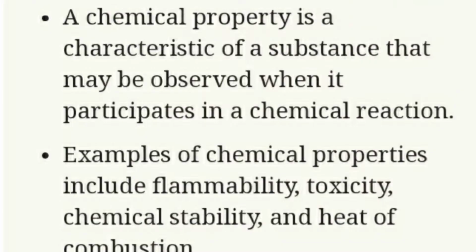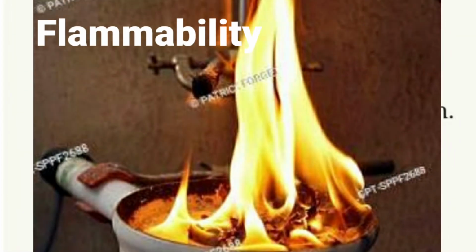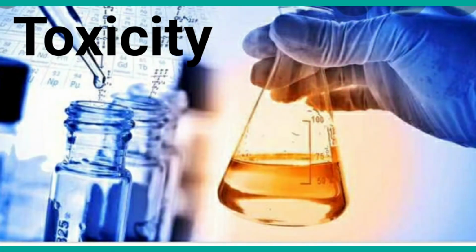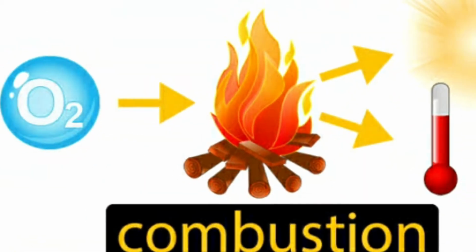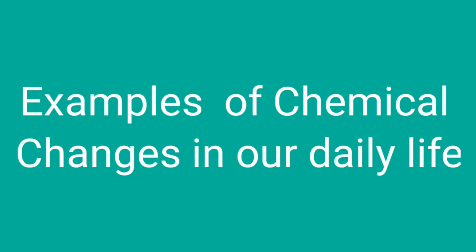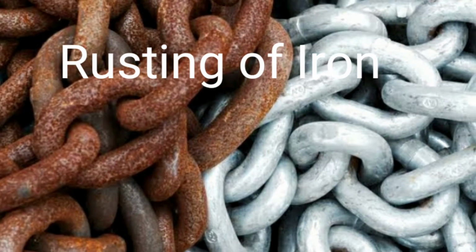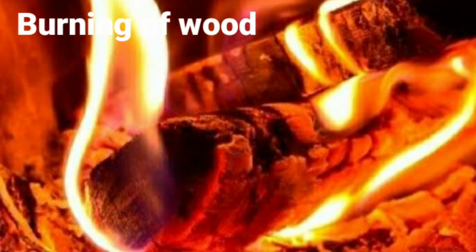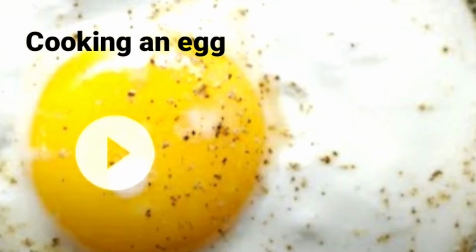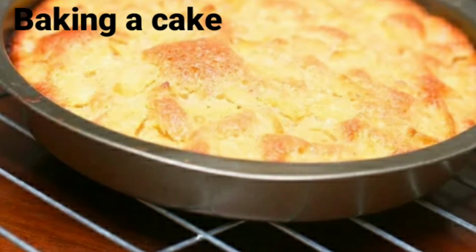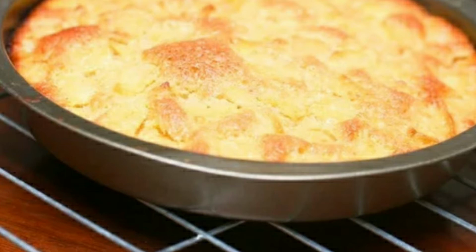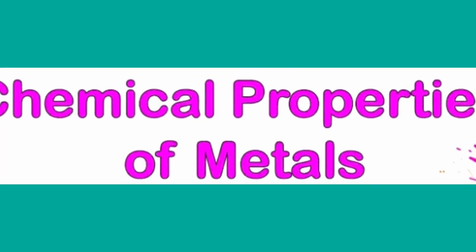For example, flammability, toxicity, chemical stability, and heat of combustion. So there are some chemical changes in our day-to-day life, children. For example, rusting of iron, burning of wood, metabolism, cooking an egg, baking a cake. All these are some of the chemical changes which we see in our day-to-day life. Now we shall see what are the chemical properties of metals.